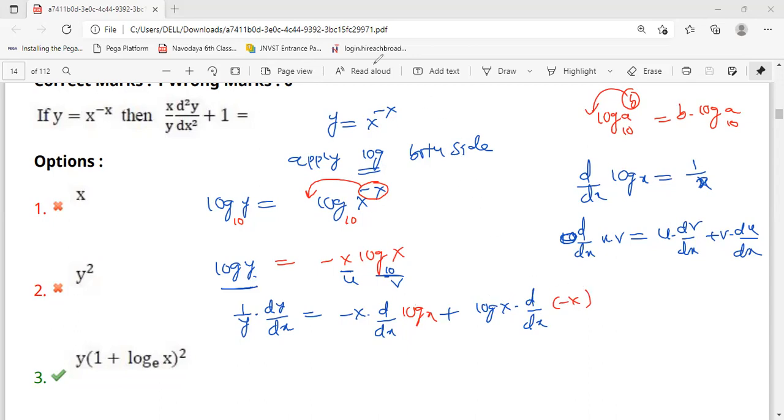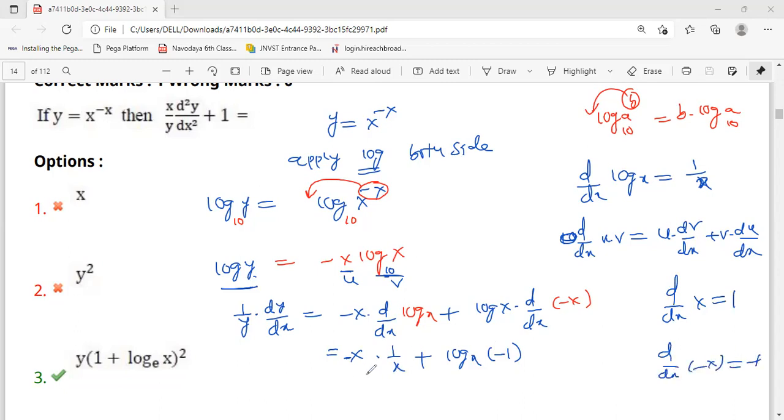Okay, next, now we will start the differentiation. So what is the differentiation part? This is minus x d by dx of log x, which we know is 1 by x, plus log x as it is, and d by dx of minus x is just minus 1, because d by dx of x is equal to 1.